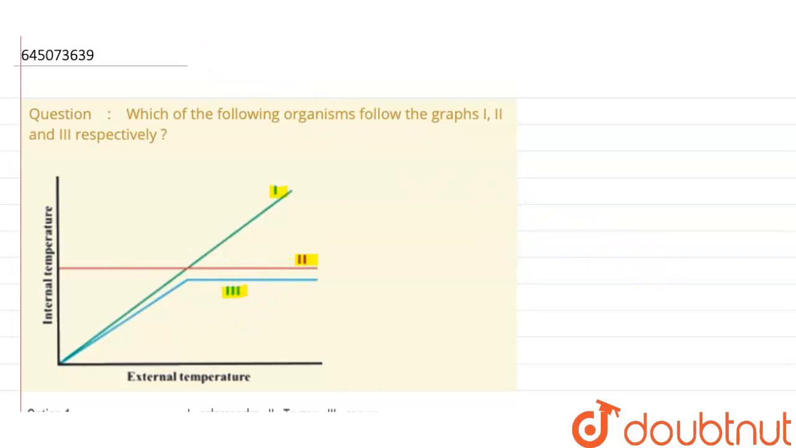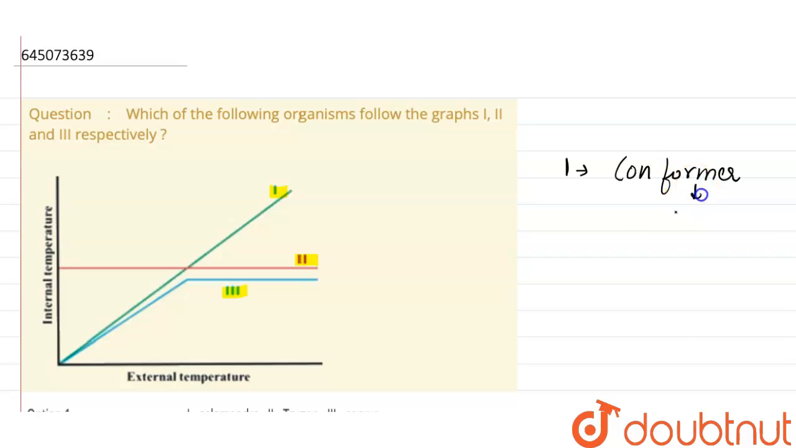Let's start with the first graph. Here we can clearly see that in this graph the internal temperature increases with the external temperature. Therefore we can say that these first organisms are the conformers.